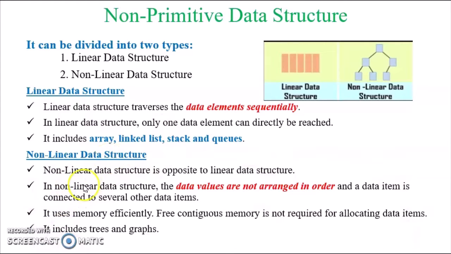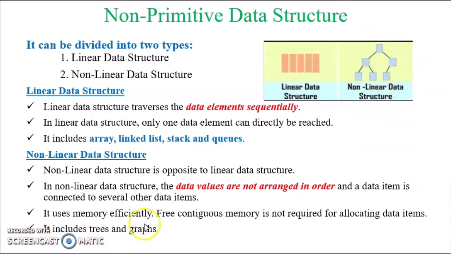Next is non-linear data structure. Non-linear data structure is opposite to linear data structure. The data values are not arranged in order and a data item is connected to several other data items. In this diagram, a single data item may be related with one or more data items, so it doesn't have a sequential formation.